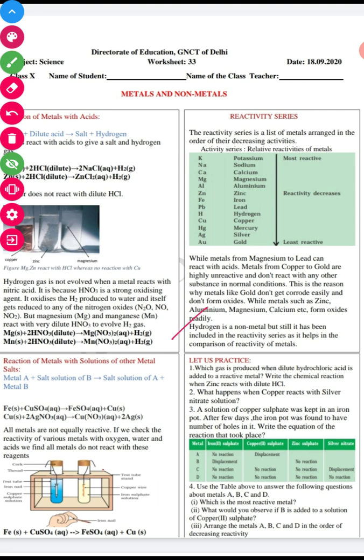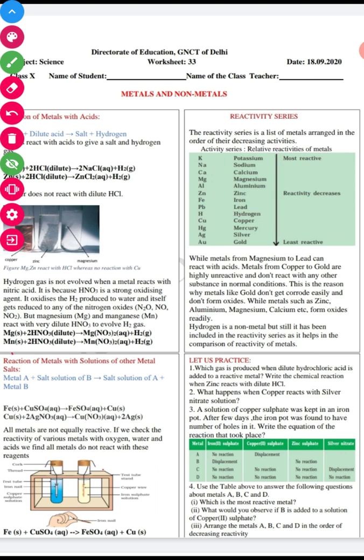Hydrogen is a non-metal, but it is still included in the reactivity series to help in comparing the reactivity of the metals. Just to make the comparison more easily understood by students, they have put hydrogen in this reactivity series, though it's not a metal.